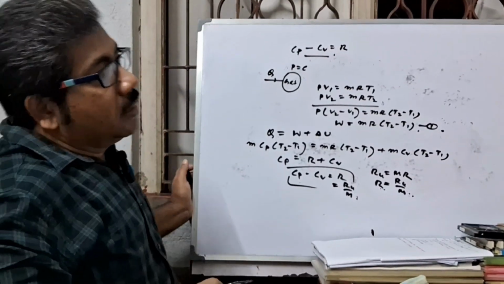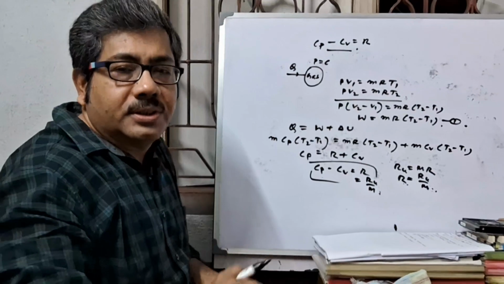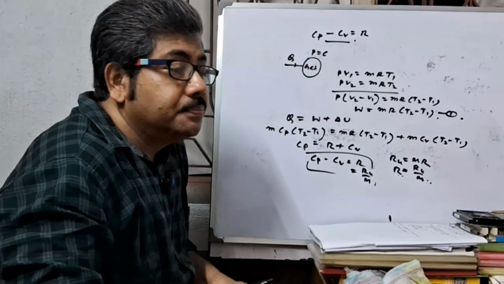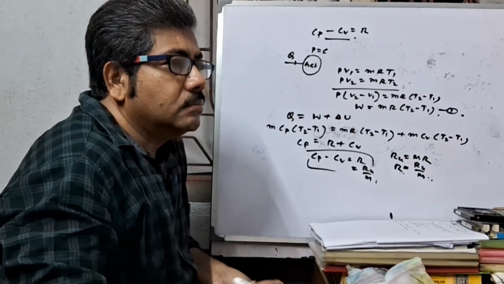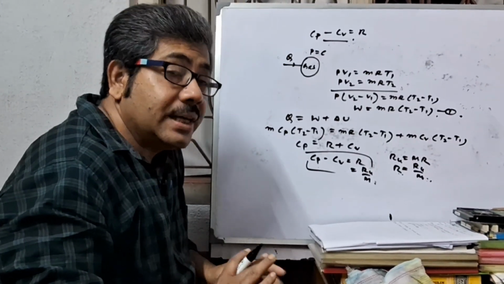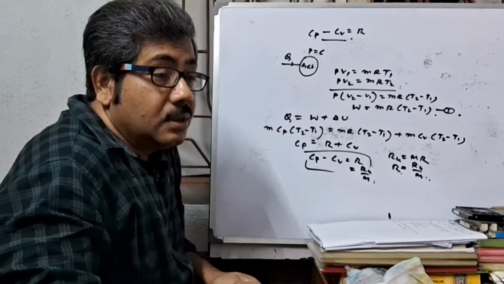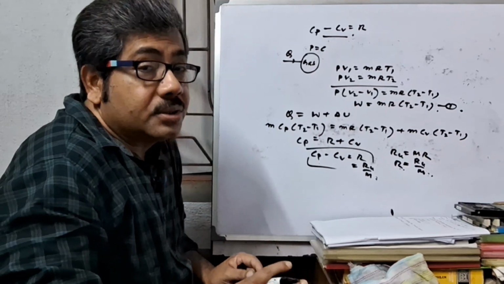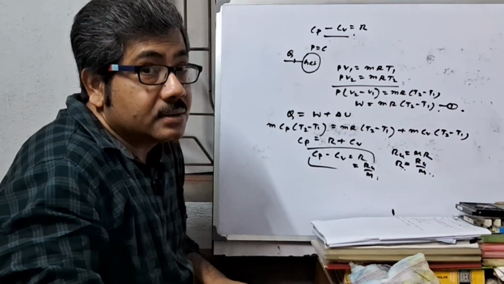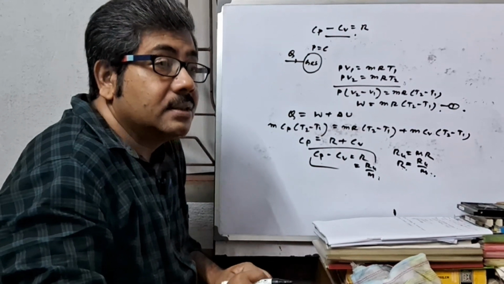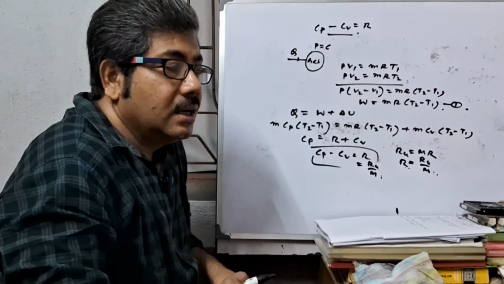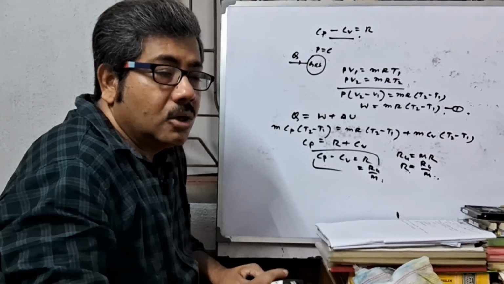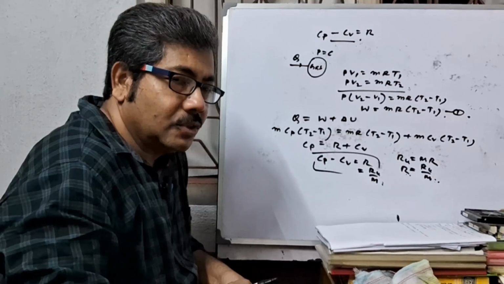Now the next question: what is the value of heat supply, internal energy, work done, change in enthalpy, change in entropy for constant volume process, constant pressure process, constant temperature process, adiabatic process, reversible adiabatic process, and polytropic process. This will be discussed in the next part of gas. Okay, thank you.